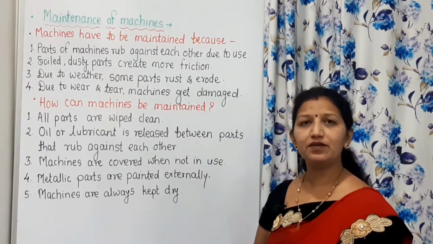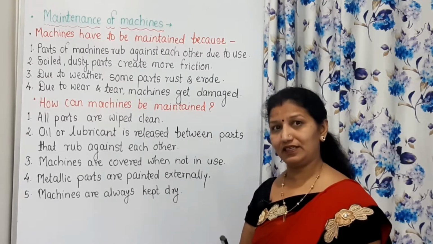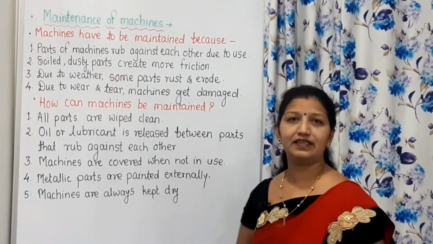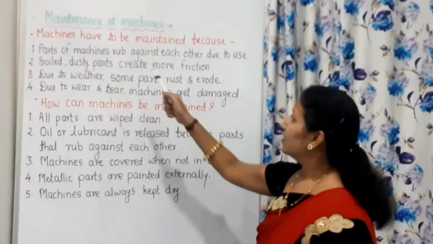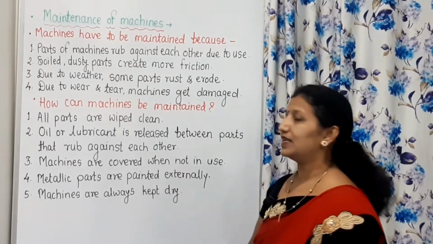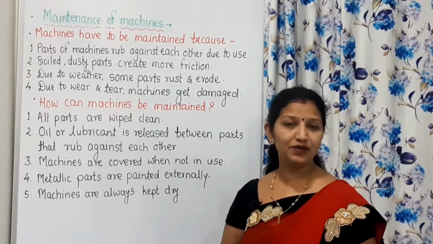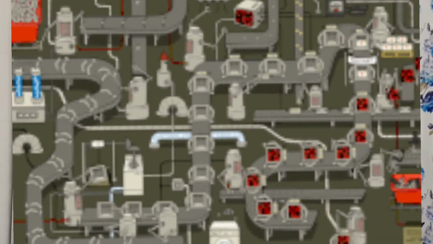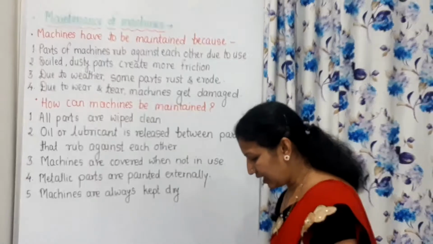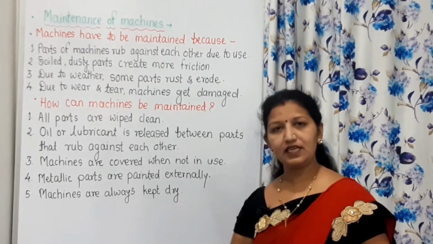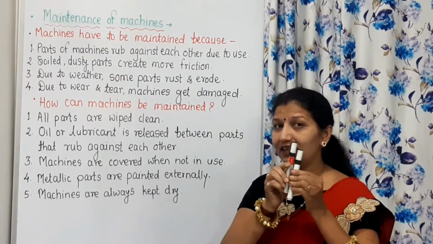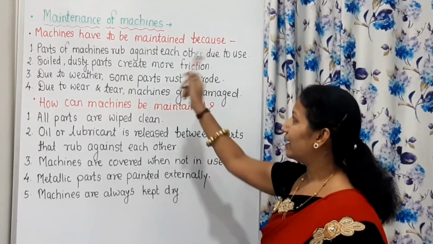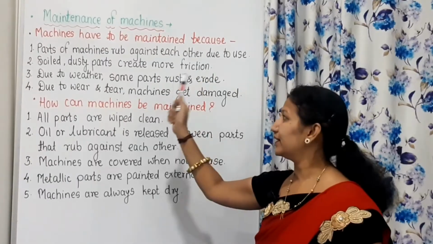So, we have to study why they should be maintained. If you are asked, give reasons. Machines have to be maintained because parts of machines rub against each other due to frequent use. Frequently we use them, and because of that these parts rub against each other. There is friction between these parts of machines, and that's why they should be maintained.